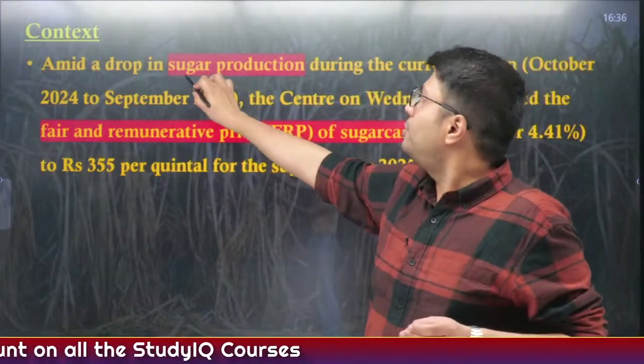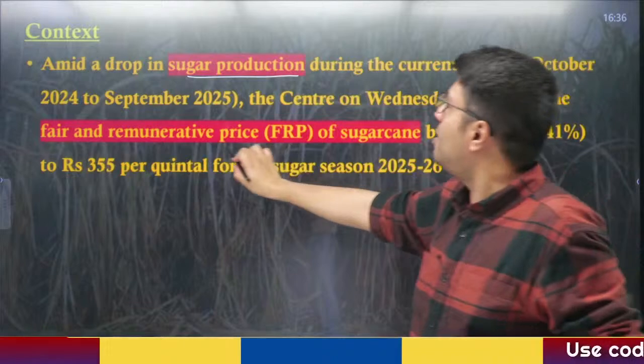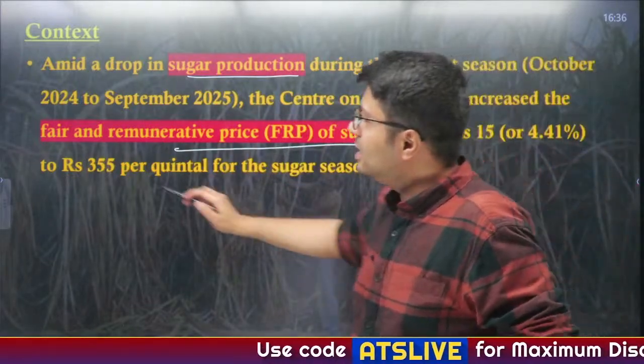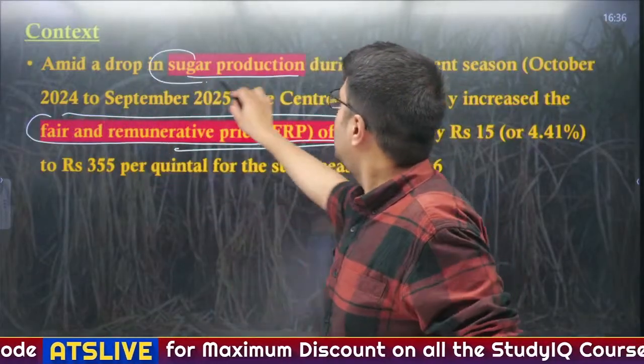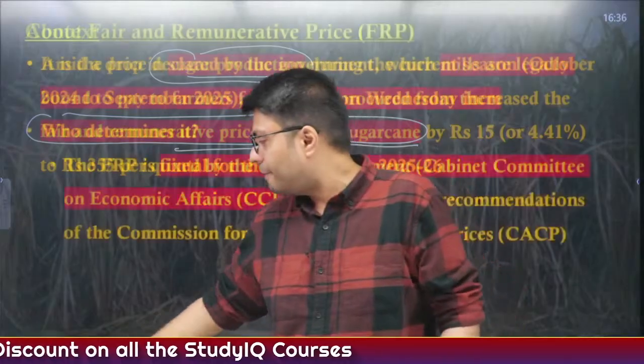So amid a drop in sugar production during the current season, the center has increased the fair and remunerative prices of sugarcane by 15 rupees. So in this discussion, we'll discuss what are fair and remunerative prices and how the production of sugar is happening in India.